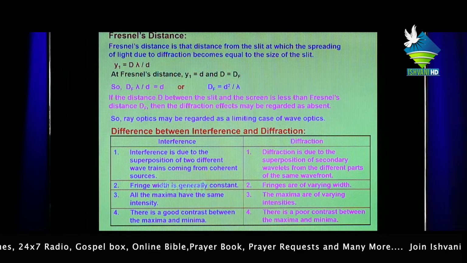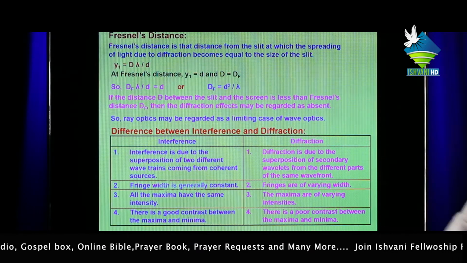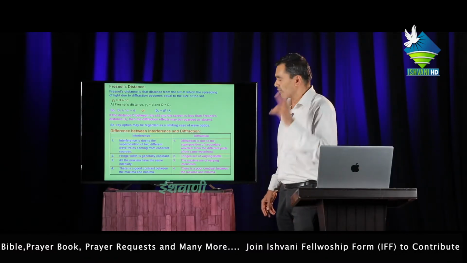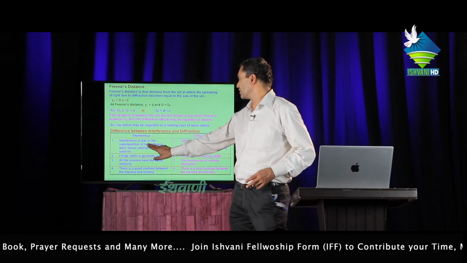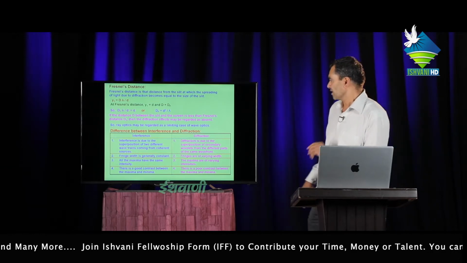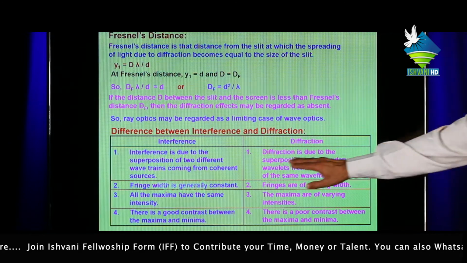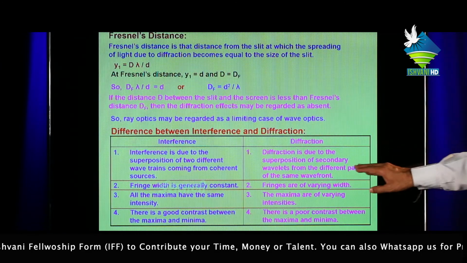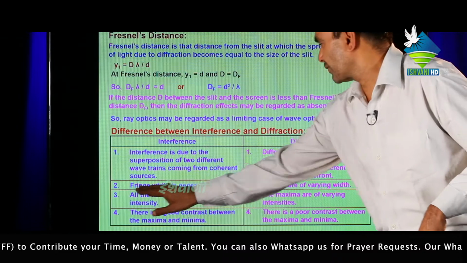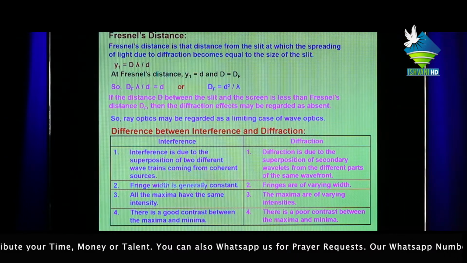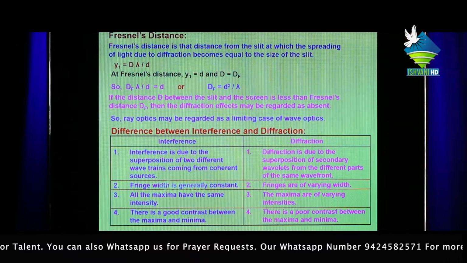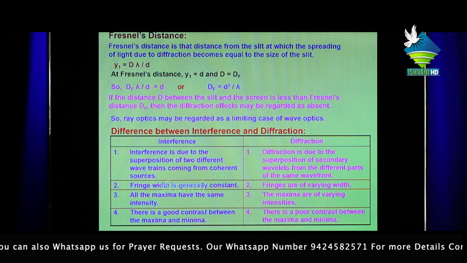Difference between interference and diffraction. In interference, two rays of the same amplitude, same frequency, same velocity moving in one direction superimpose each other, and we get maxima or minima at different places. Diffraction is due to the superposition of secondary wavelets from different parts of the same wavefront. In interference, the fringe width between two bright fringes or two dark fringes is generally constant. But in diffraction, the fringes have varying width.